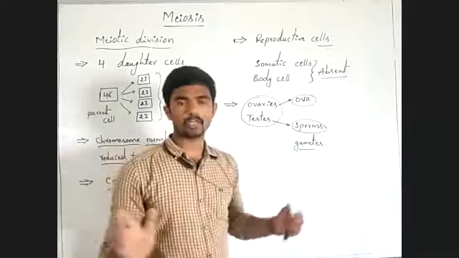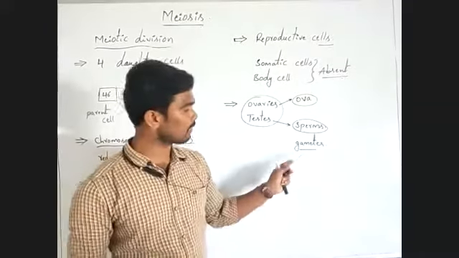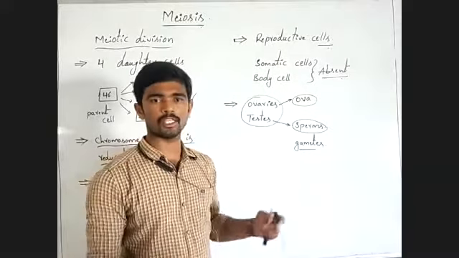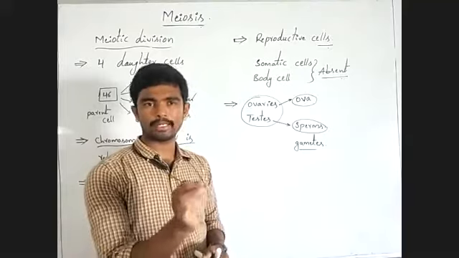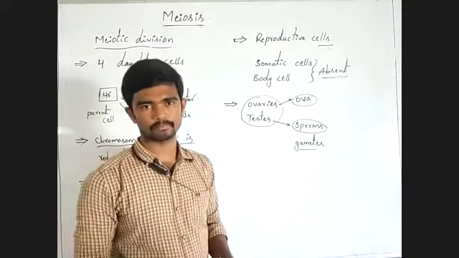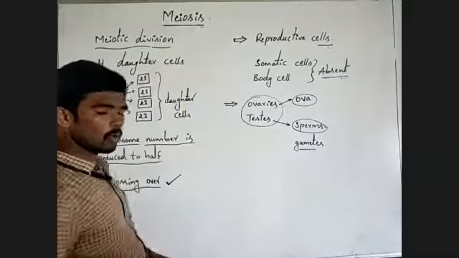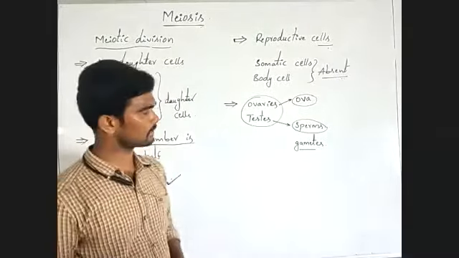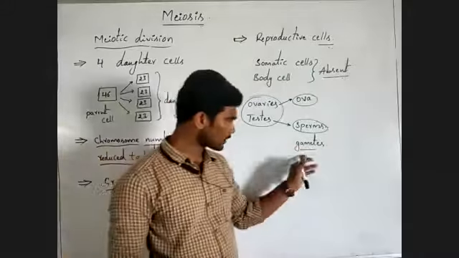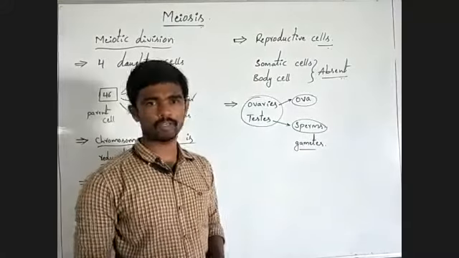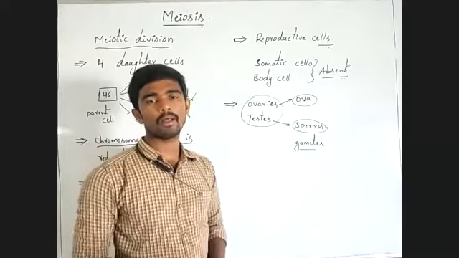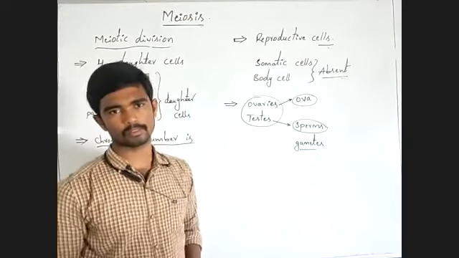If there is no meiosis process, gametes are not produced with a haploid number of chromosomes.